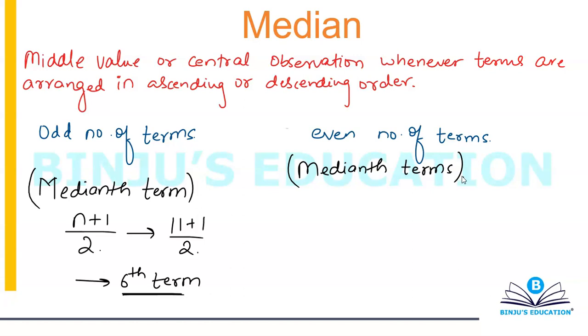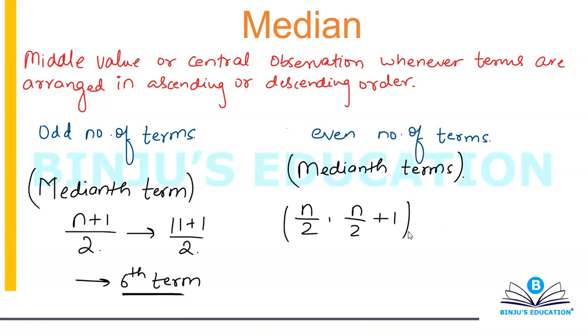Let's again consider I have n number of terms. So even number of terms basically means I have 20 terms, 30 terms, 34 terms, 56 terms. Okay. So there are two medianth terms, and that will be n by 2 comma n by 2 plus 1.